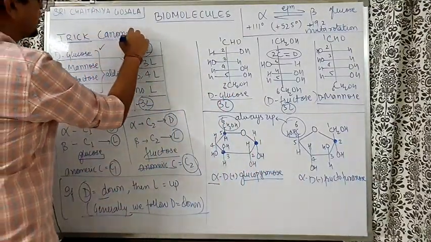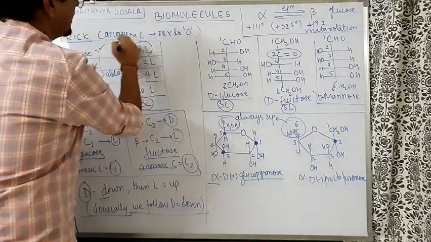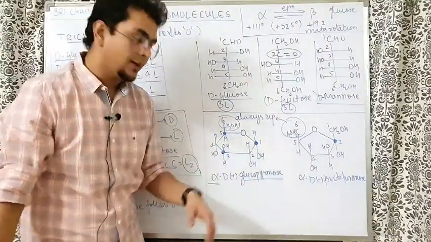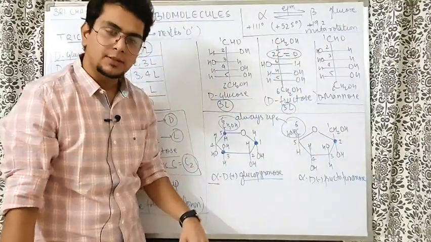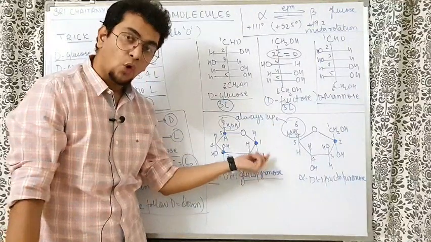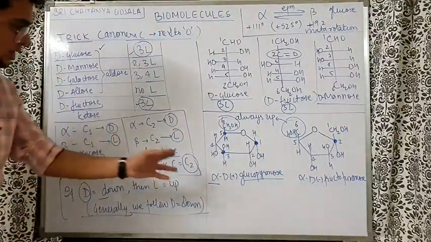In the cyclic structure, the carbon next to the O is the anomeric carbon. So next to O here, and next to O here, these are the anomeric carbons. Understand here now, the anomeric carbon's OH is down. OH down means D. If OH is down, it is alpha. So this is alpha glucose.